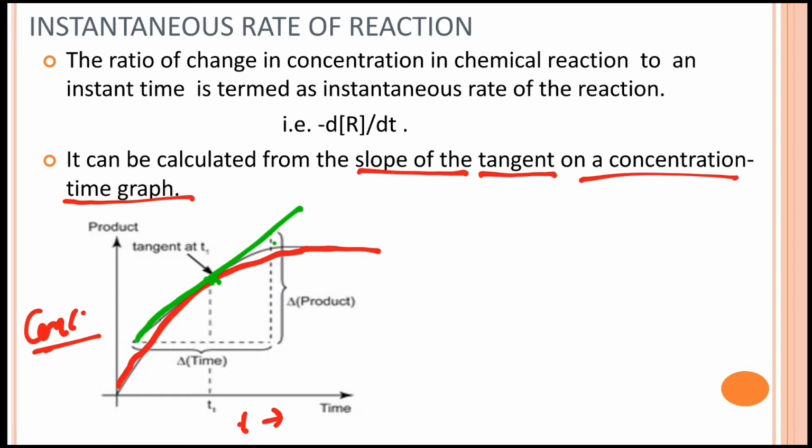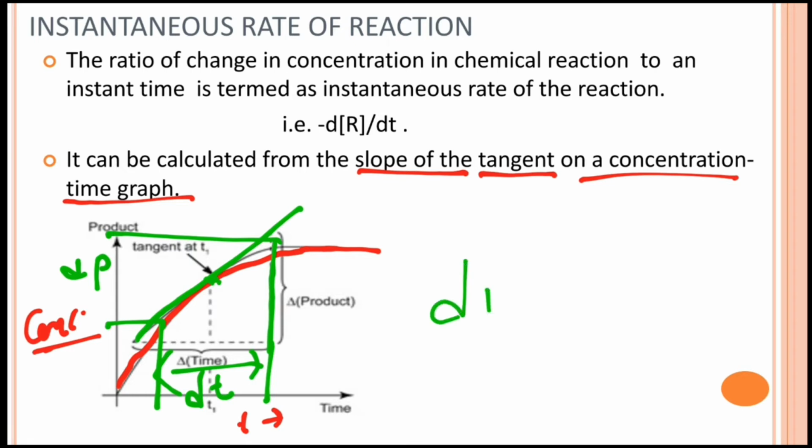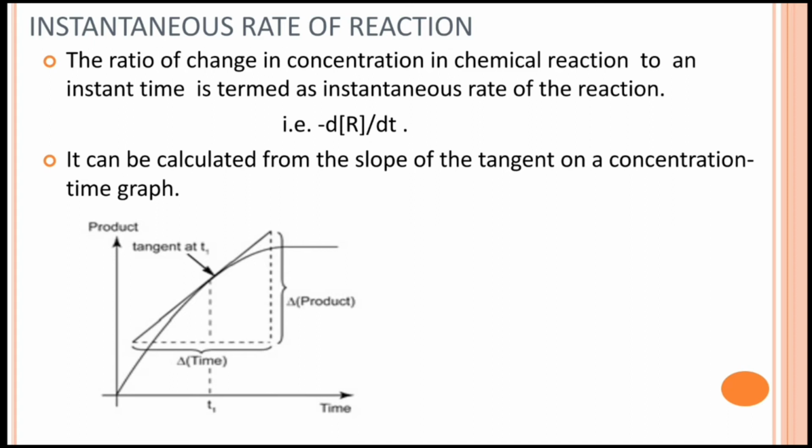Then on this tangent we take the difference in time, this is dt, and the difference in concentration, this is dP. So the ratio of dP by dt on this slope will give us the value of instantaneous rate for a chemical reaction. Okay, so you may note it down and draw the graph.